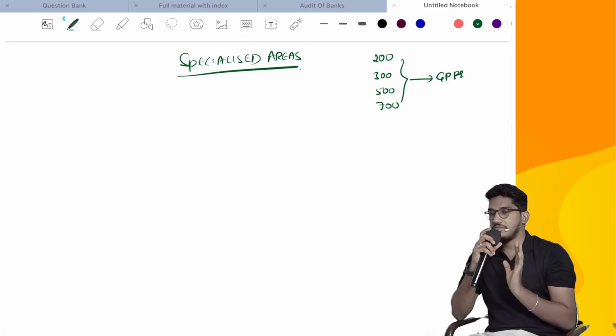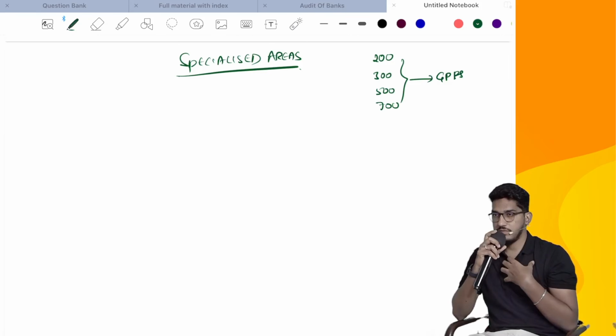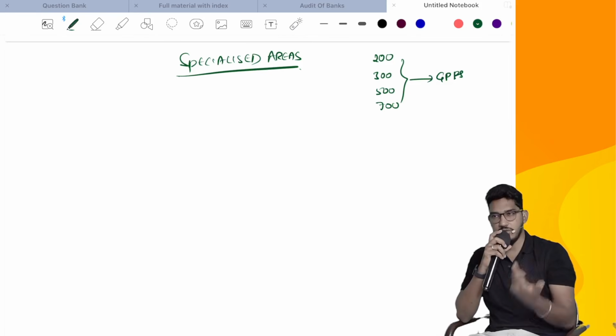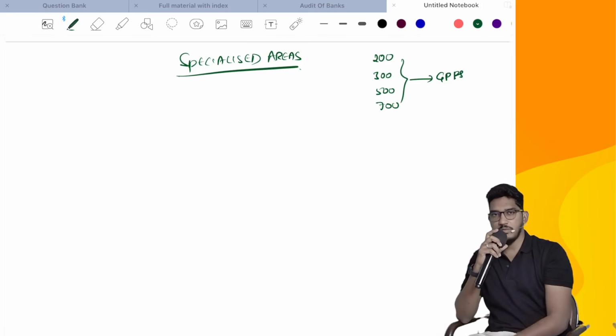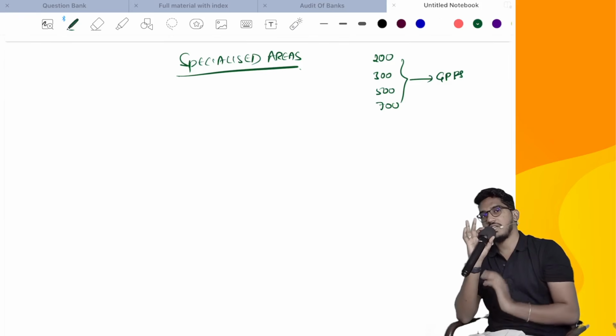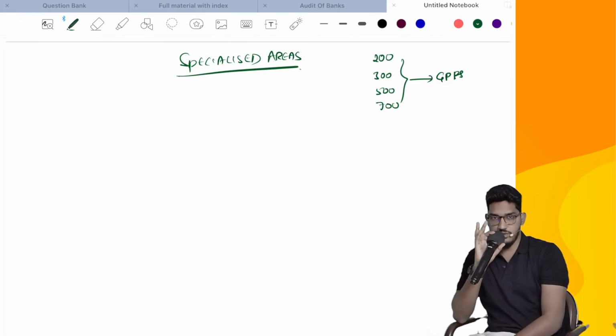Whatever audit procedures, engagement letter, audit reporting we have seen, every standard is purely from the perspective of audit of general purpose financial statements. Those are financial statements which are expected to fulfill the information needs of all the users.